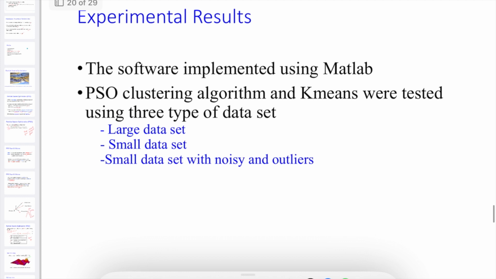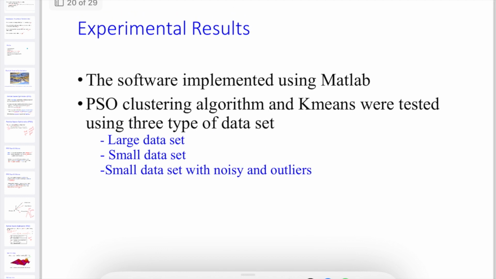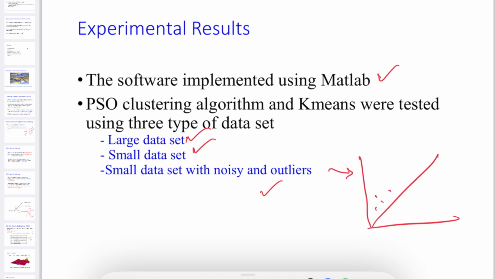There is an experimental result which was conducted in MATLAB. The PSO clustering algorithm and k-means, the nearest means algorithm, were tested using three types of dataset: a large dataset, and a small dataset with noise and outliers. Outliers means, for example, if you have a linear curve, the points are accumulated along it, and there will be some points available away from it here and here.